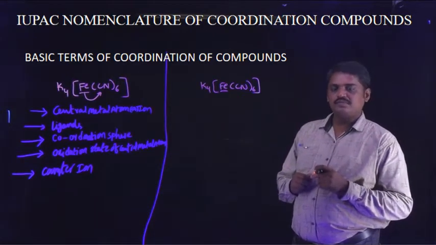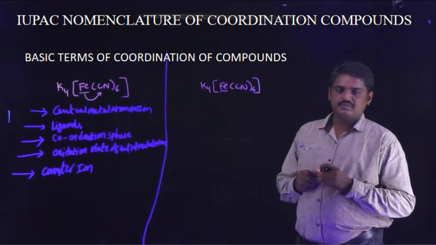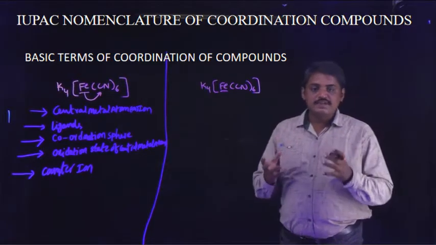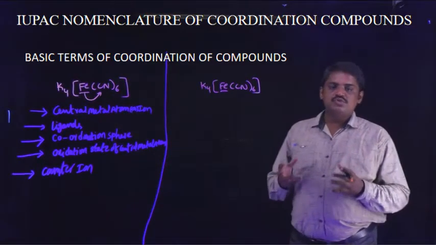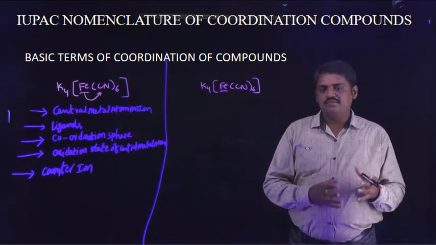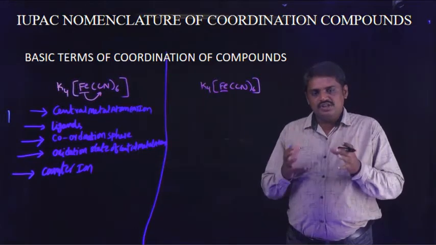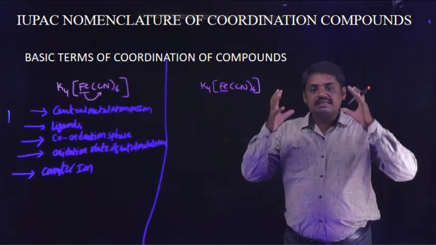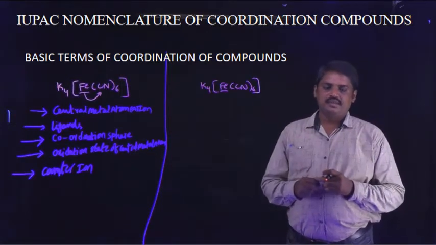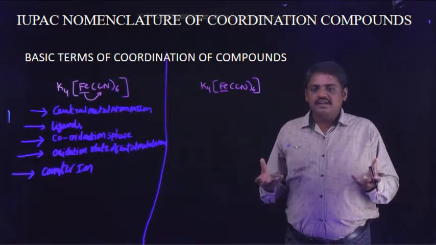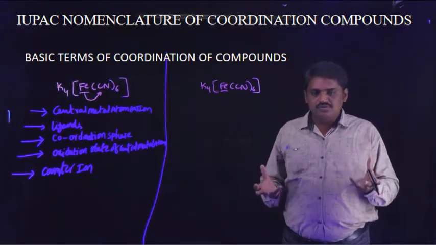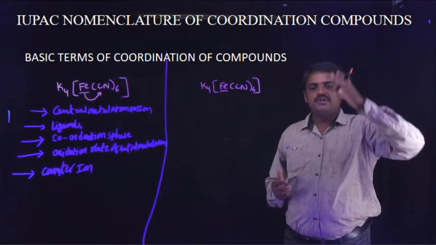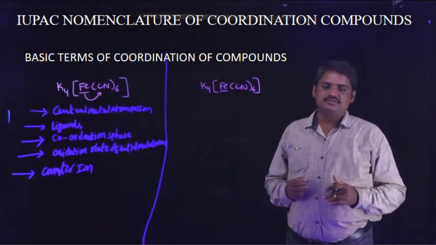For example, osmium and ruthenium belong to the d-block in the modern periodic table, and these two elements exhibit +8 oxidation state. Generally, the common oxidation state of d-block elements is +2, but these two exhibit a maximum oxidation state of +8.